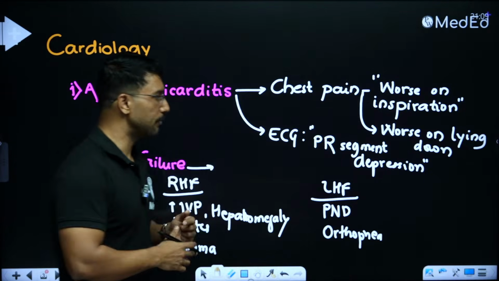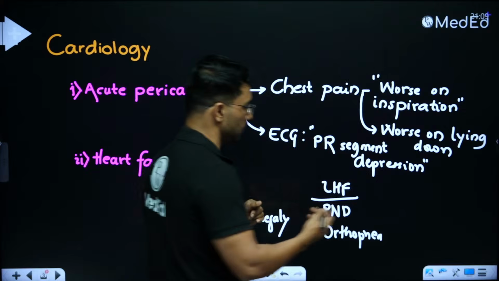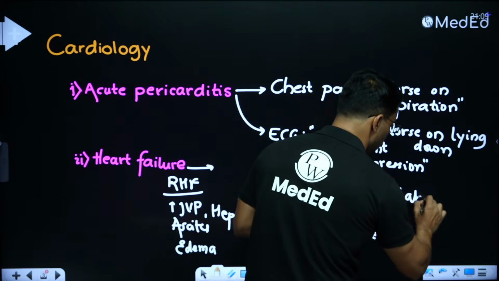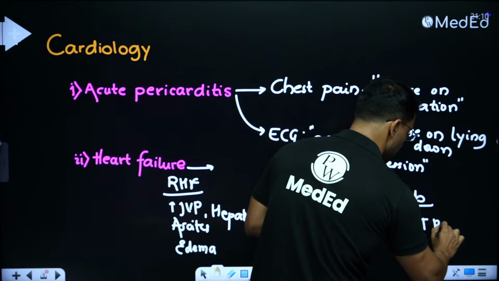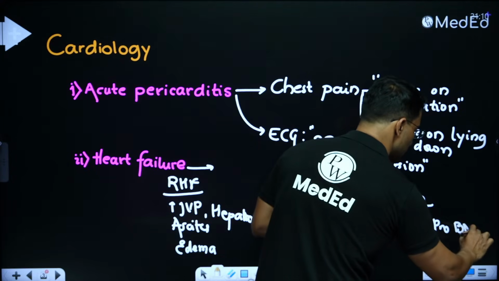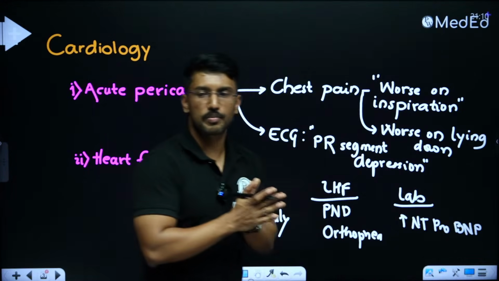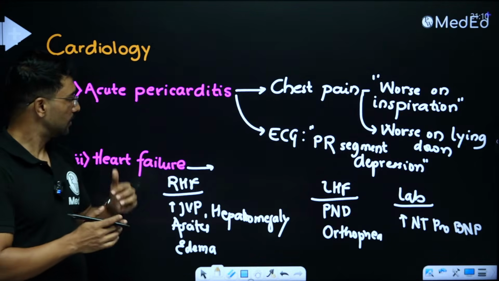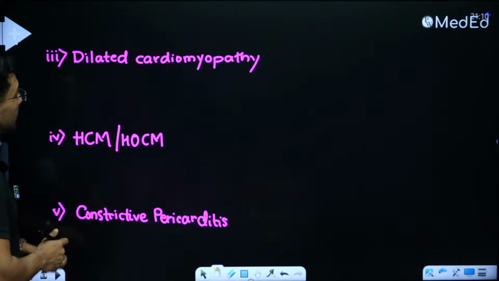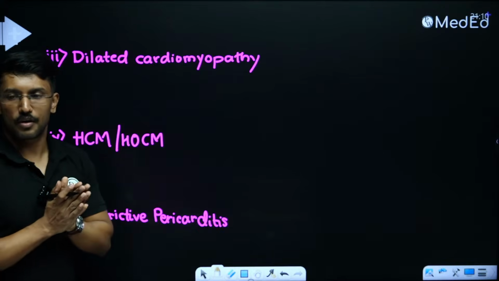And what will be the lab clue? Like we had PR segment depression for the ECG, the lab clue for heart failure will be raised N-terminal pro-BNP. So any question which is talking about raised N-terminal pro-BNP for the NEET PG exam is practically talking about heart failure, right? Now, similarly, there may be a question on dilated cardiomyopathy.